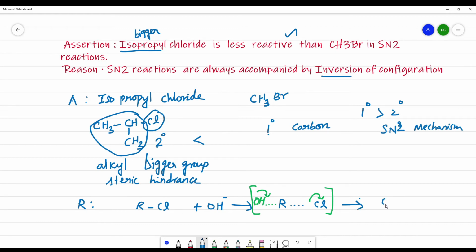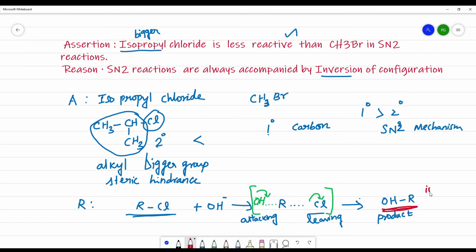The leaving group will leave and the product is inverted. See, this is the leaving group. The leaving group will leave and this is the attacking group. See, this RCl is inverted as ROH.